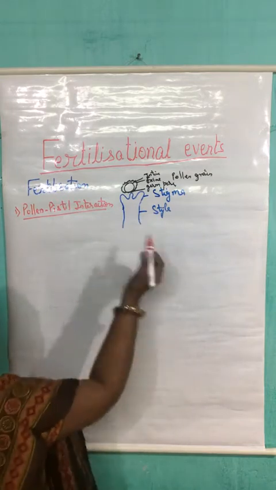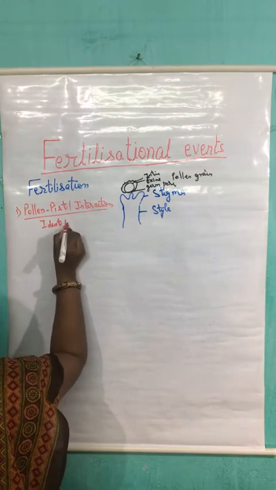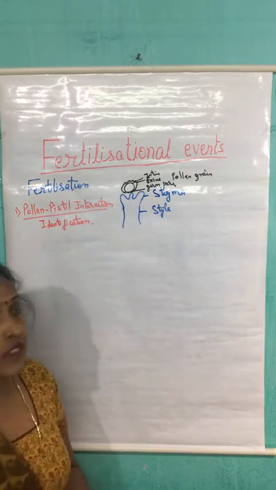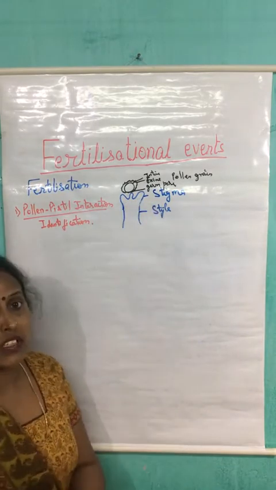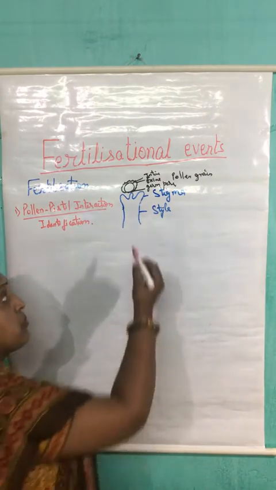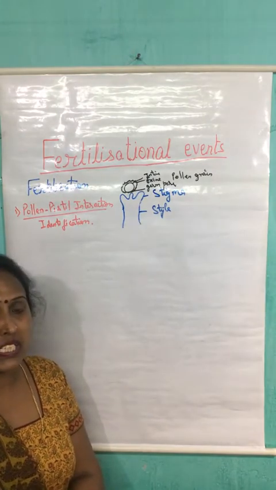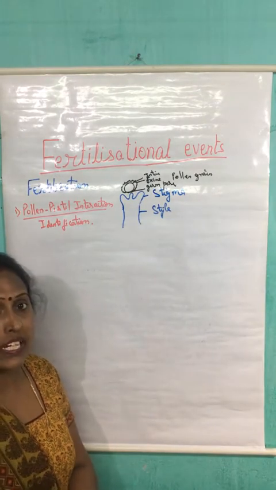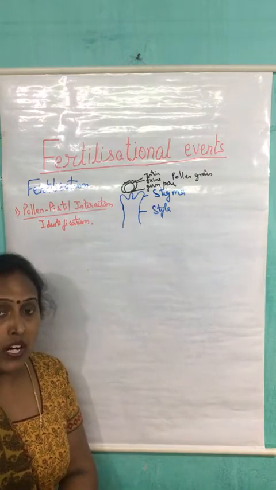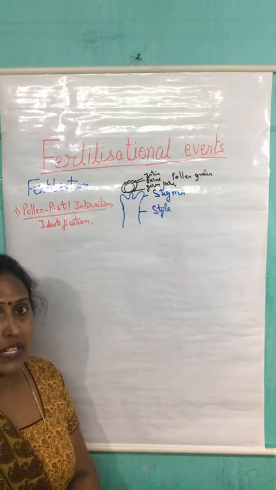So the first point here is identification. Because of this chemical interaction between the pollen grain and stigma, if the stigma recognizes that the pollen grain is of the same species and is compatible, then it is going to accept it, and it helps in the germination of the pollen tube here.